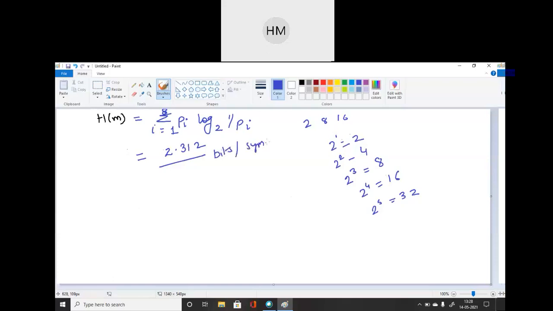ठीक है. Next, I have to find efficiency. Efficiency formula is, this is my minimum length required to transmit the message. So now find out L. You know the formula of L. Please find out the value of L. Yes, I am waiting for the answer in the chat box.